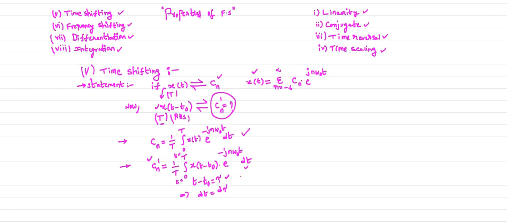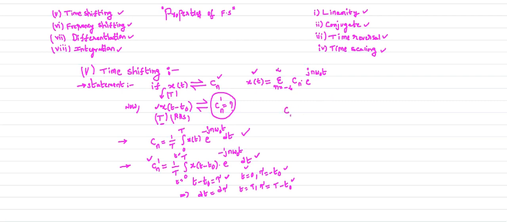Now what are the limits for tau? When t equal to 0, tau is minus t naught. When t equal to capital T, tau is equal to T minus t naught. So these are the lower and upper limits for your new variable tau. I just transformed the Cn dash equation from t to tau.